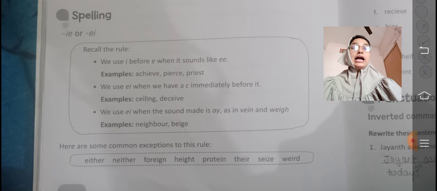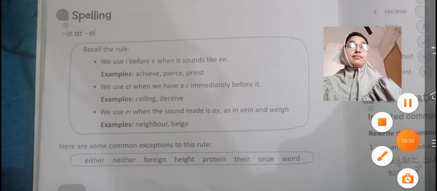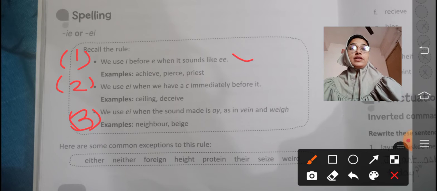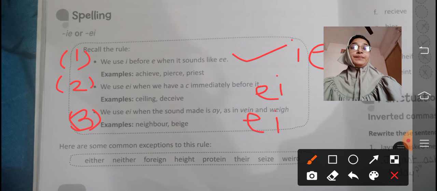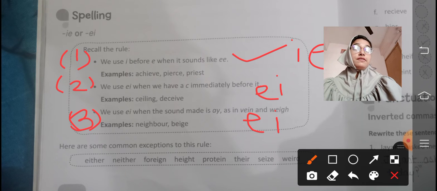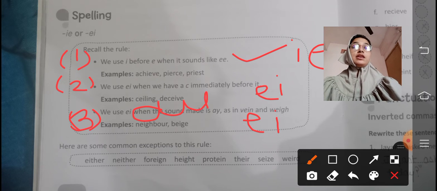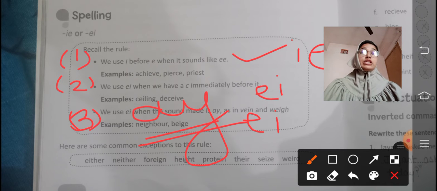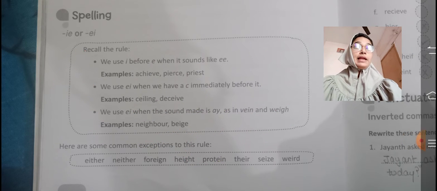Everywhere you have to use IE only, but whenever there is C before it, at that time we need to use EI. We again have rule number 3 regarding EI. This was the first one, this is the second one, and this is the third one. This rule is for IE, this rule is for EI, and this one is also for EI. We use EI when the sound made is A, as in vein, weigh. It pronounces like A. So at that time we need to write the EI form of the spelling.